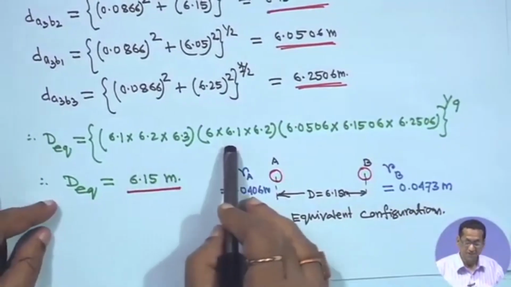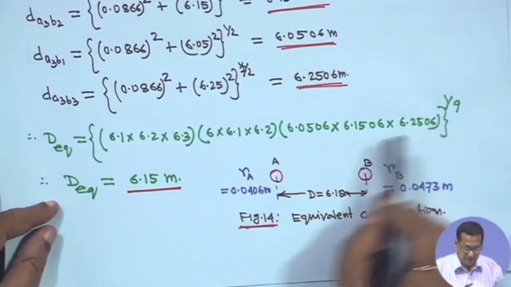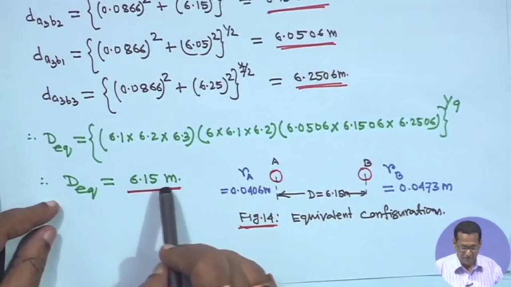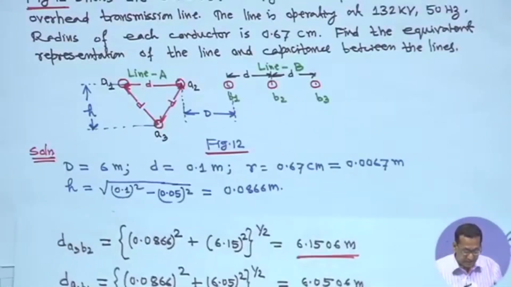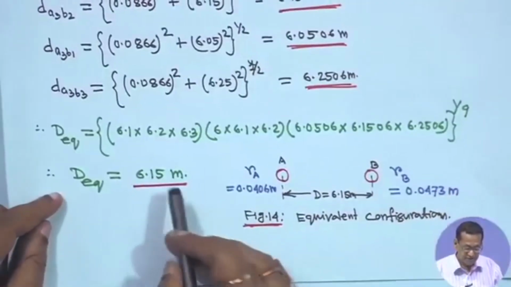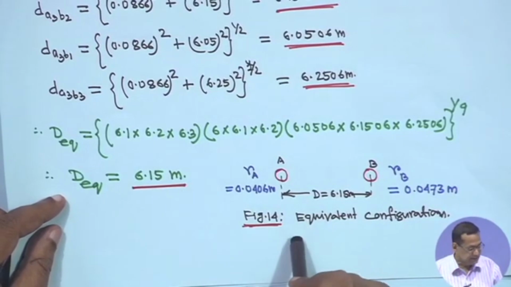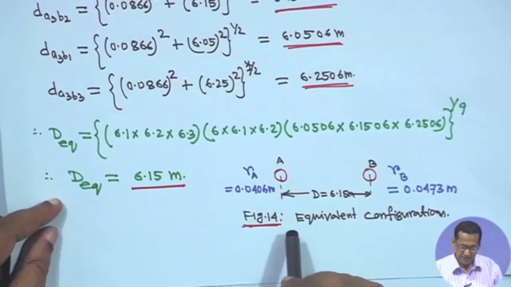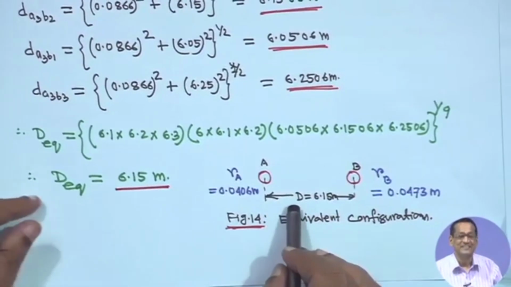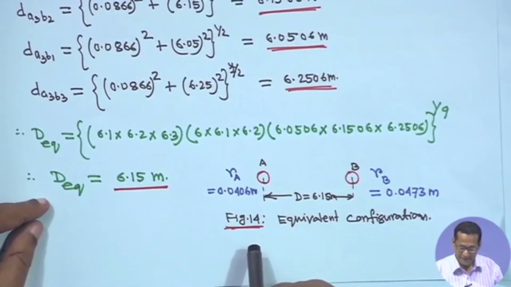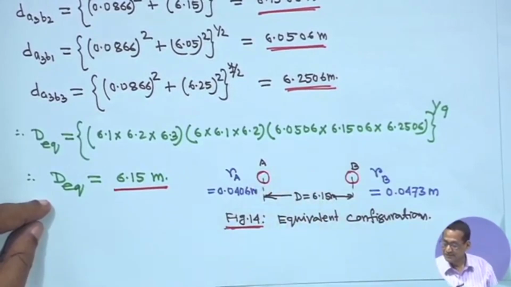So, all have been substituted here to the power 1 by 9. If you calculate, DEQ will become 6.15 meter, right. So, that means it will be 6.15 meter. And next, what will be the equivalent configuration? Equivalent configuration is that distance for DSA and DSB you got.